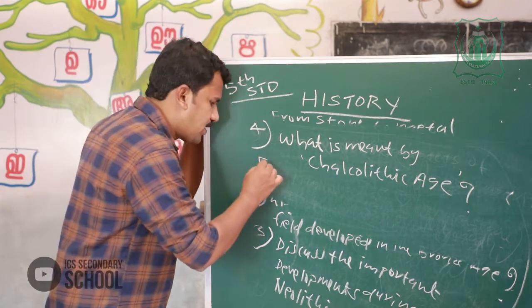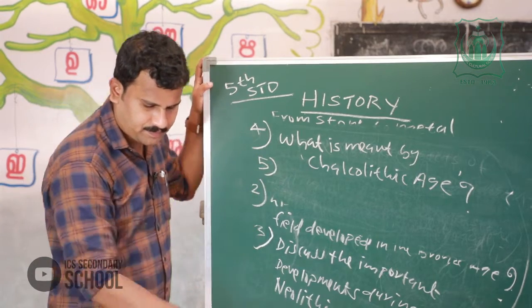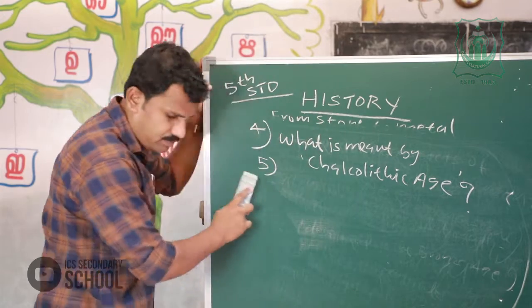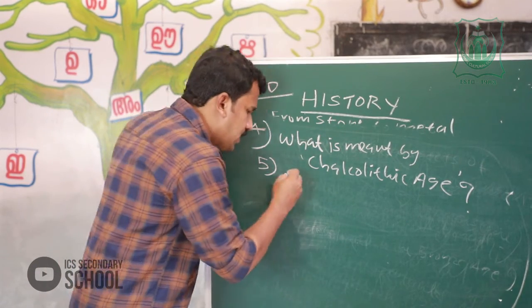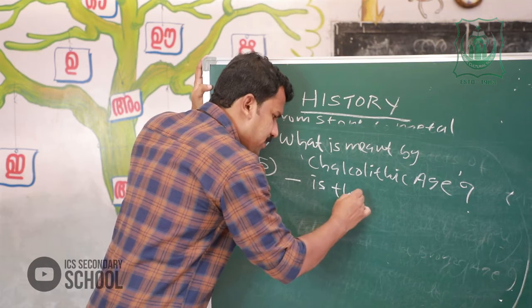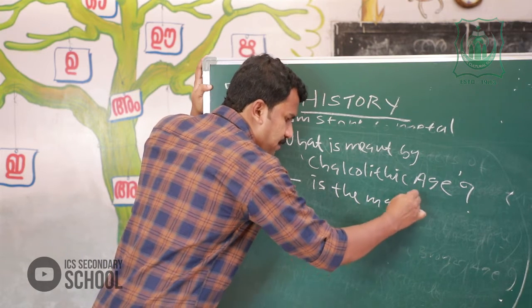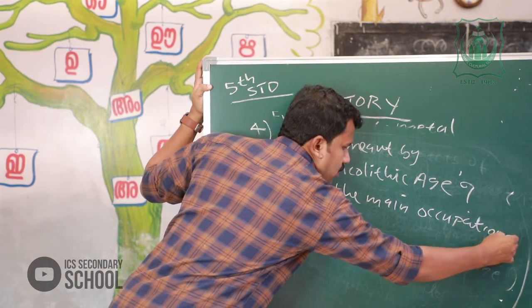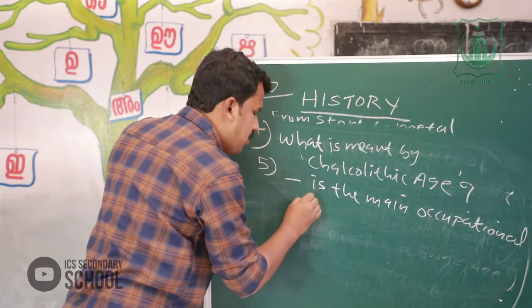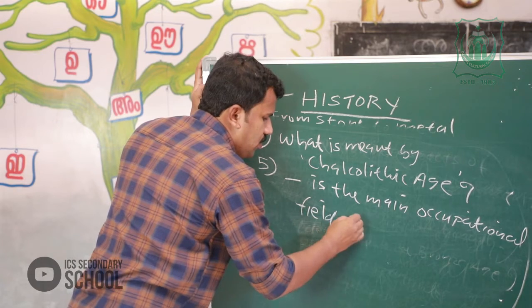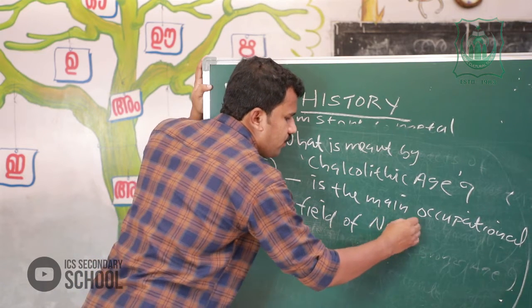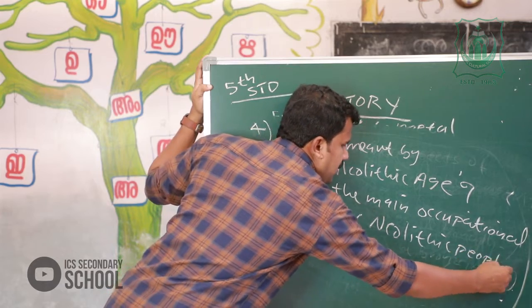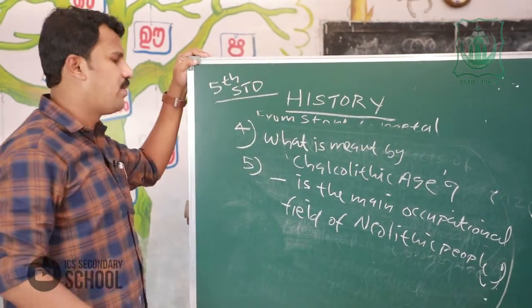Then next question, that is question number 5. Dash is the main occupational field of Neolithic people.